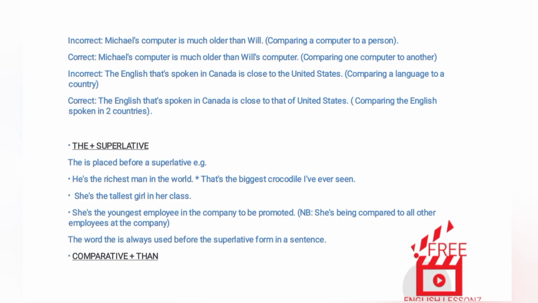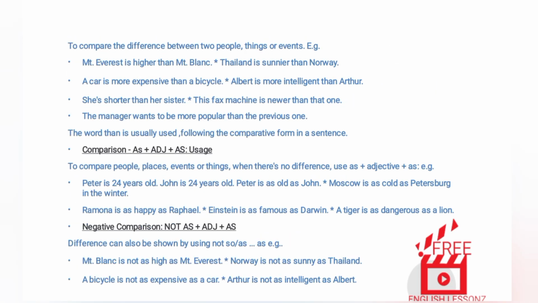K. Comparative plus than. To compare the difference between two people, things, or events. Examples. Mount Everest is higher than Mont Blanc. Thailand is sunnier than Norway. A car is more expensive than a bicycle. Albert is more intelligent than Arthur. She's shorter than her sister. This fax machine is newer than that one. The manager wants to be more popular than the previous one. The word than is usually used following the comparative form in a sentence.